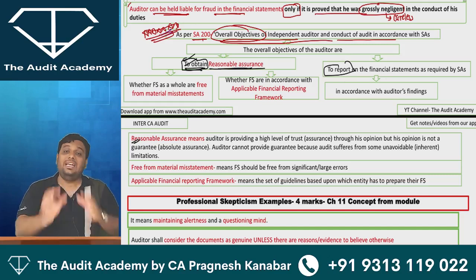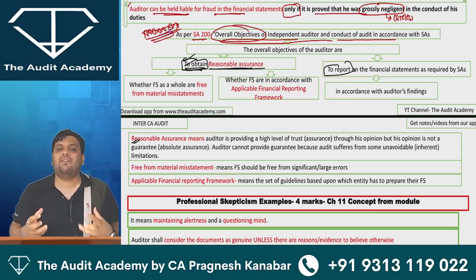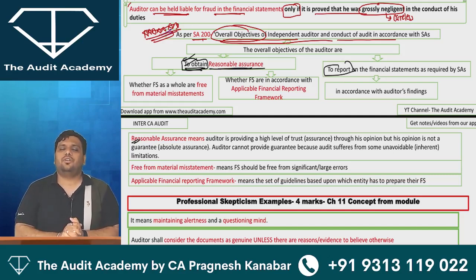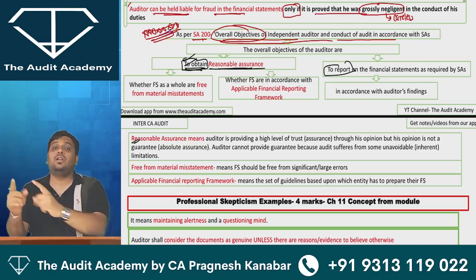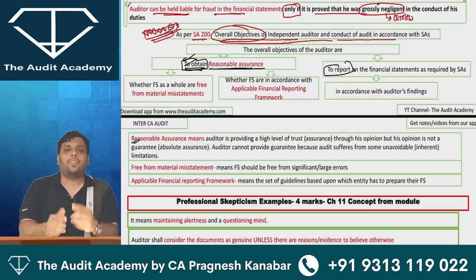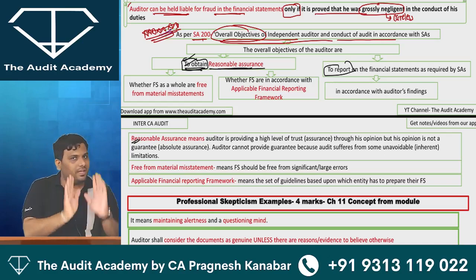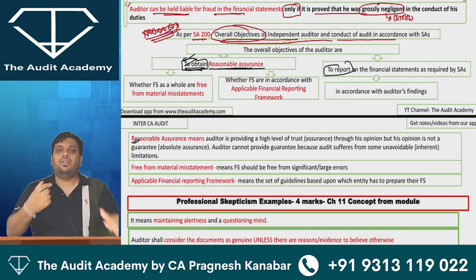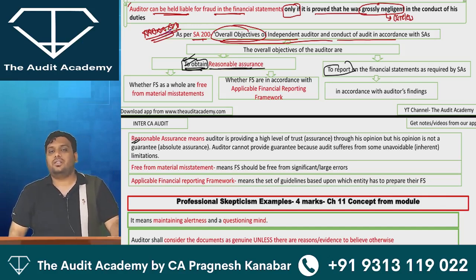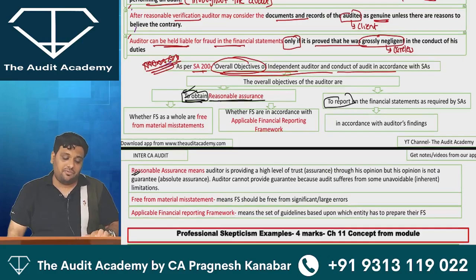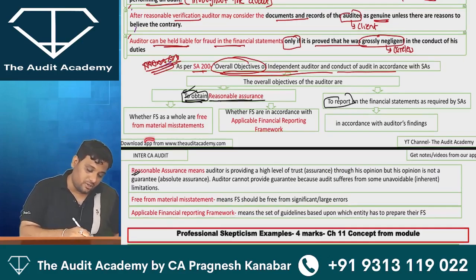So students, I need this by heart, please, everyone over here. Overall objectives of independent auditor are to obtain reasonable assurance whether financial statements as a whole are free from material misstatements, whether financial statements are in accordance with applicable financial reporting framework. Then auditor will report on the financial statements in accordance with the standards on auditing and auditor's findings. I want a confirmation from everyone. Is everyone through with this? Yes or no, sir?